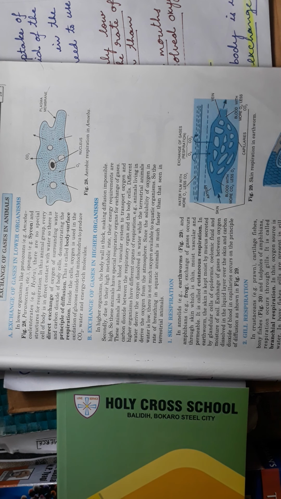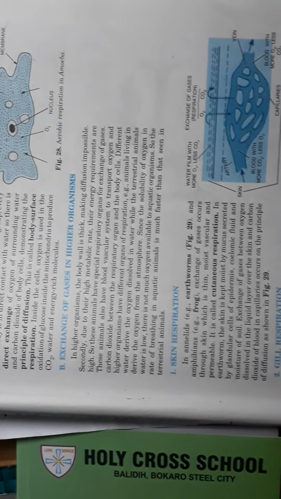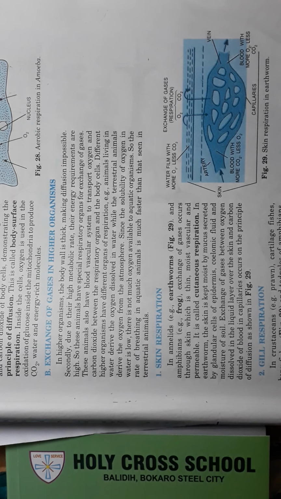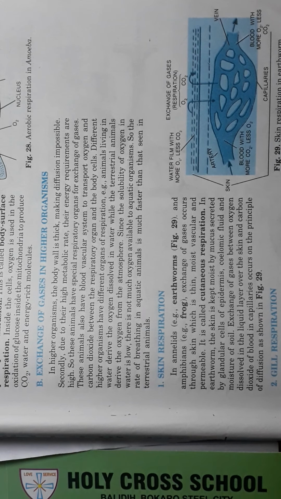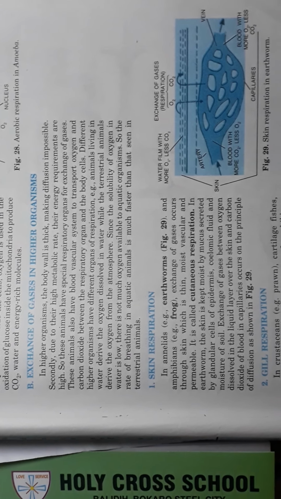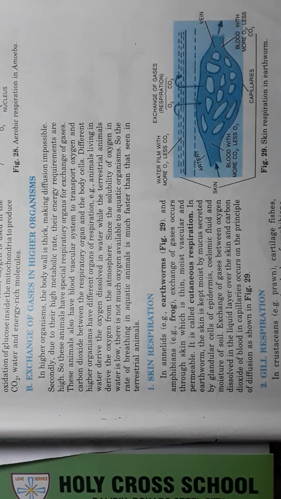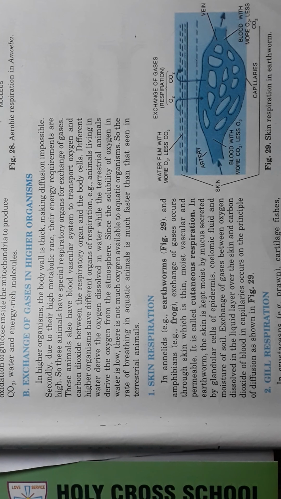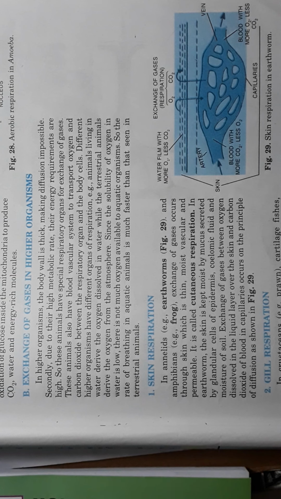Cutaneous respiration. So what is the meaning of cutaneous? It means skin. The respiration which takes place with the help of skin. For example, when you touch some animals, suppose an earthworm, the earthworm's body is always moist and mucilaginous. What is the meaning of mucilaginous? It is a very sticky material. That mucilaginous material will not allow the water on the body surface to completely evaporate.